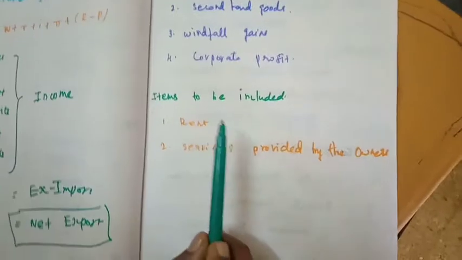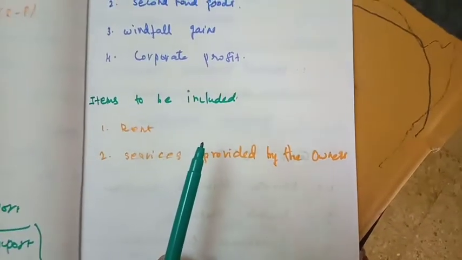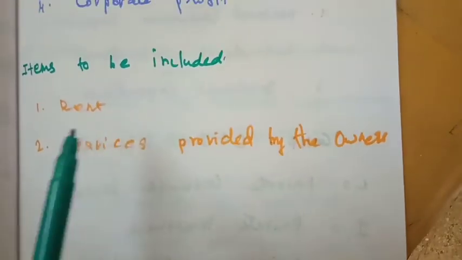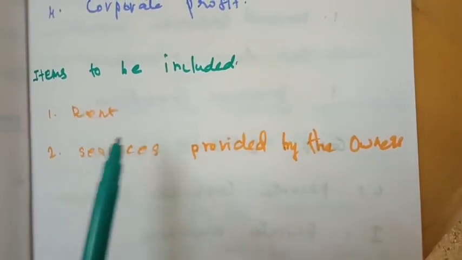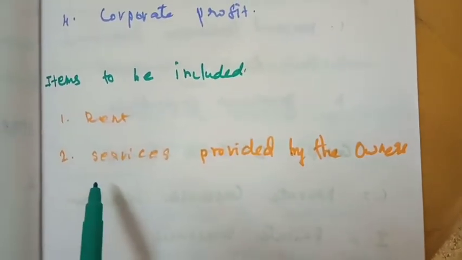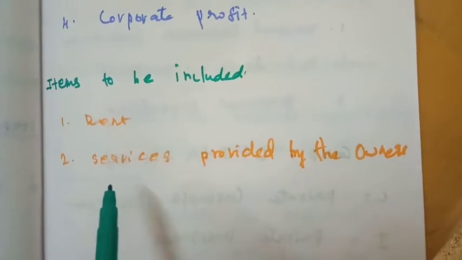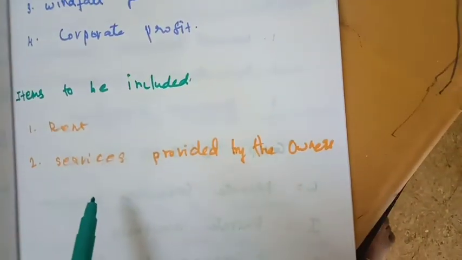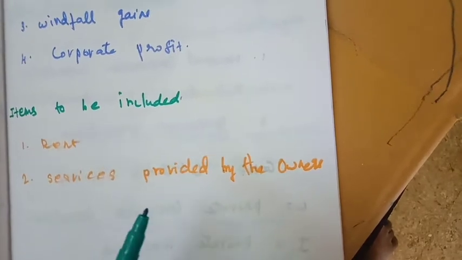What are the items to be included? The rent of the factory or building, or self-occupied houses, is included in the national income calculation. And the second one is services provided by the owners of production or family members, which are also included in the national income calculation.